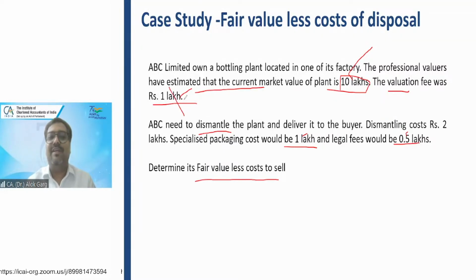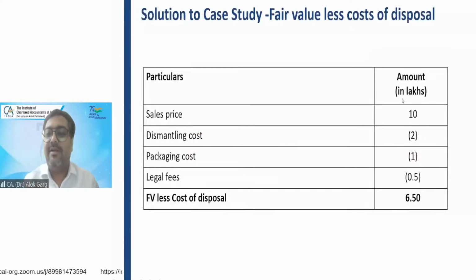This valuation fee is not a cost of disposal. So this dismantling cost, special packaging cost, and legal fee would be the cost of disposal. And this is the solution, right? 10 minus 2 minus 1 minus 0.5, 6.5. Prerna, not 7.5, it is 6.5.